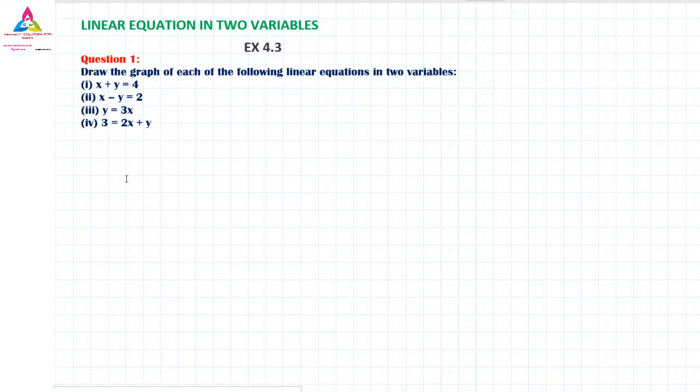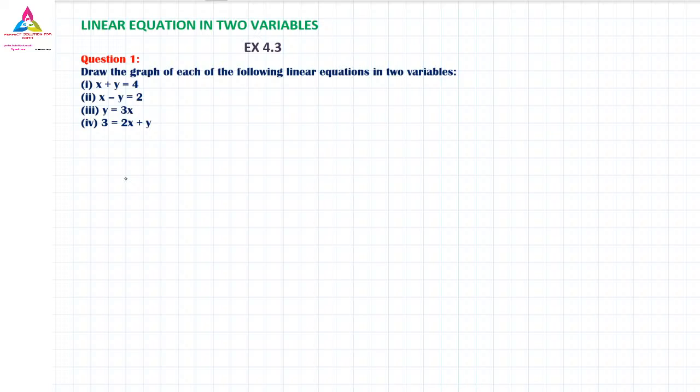Today we are going to learn the linear equation in two variables. We have gone through exercise 4.2, and now we are moving towards 4.3. Why have I gone directly to 4.3? You may ask, I have not taught anything in 4.3 before going to the exercise. But two weeks back, before you had your exam, I had given you homework, and most of you have solved it, and some of you have not, I know that.